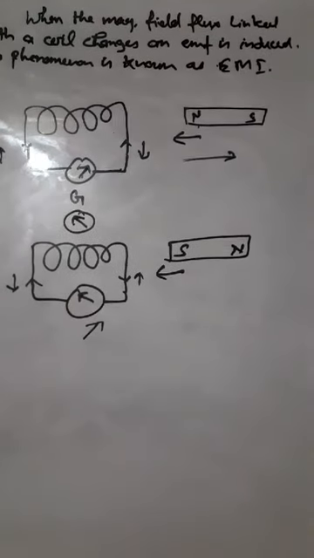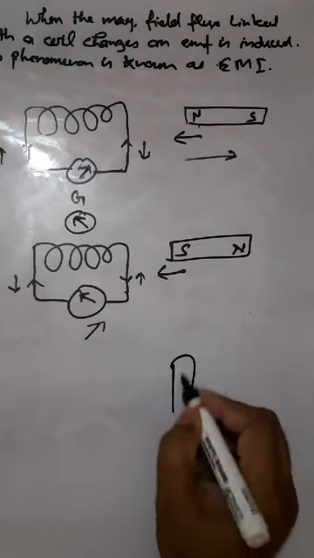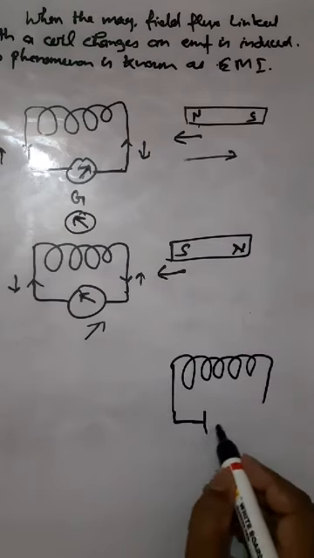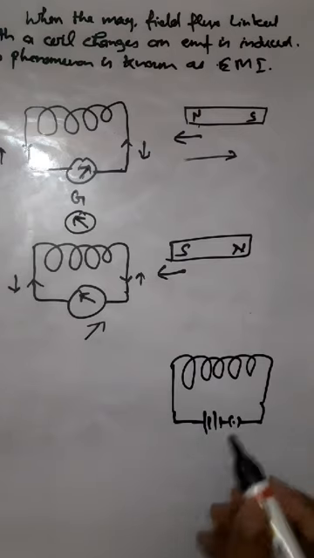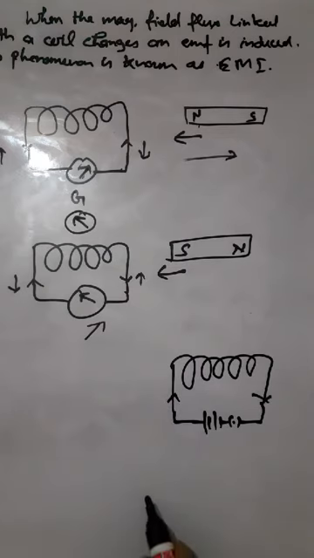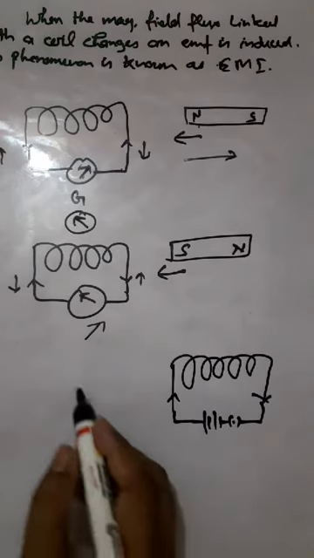Another experiment performed by them: they took a coil that has a cell for current in it. So obviously now the coil behaves like a current carrying solenoid, and ultimately it behaves like a magnet.